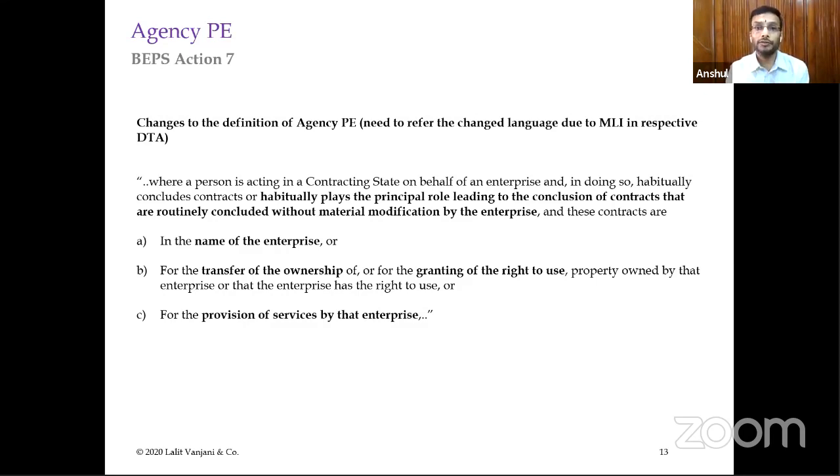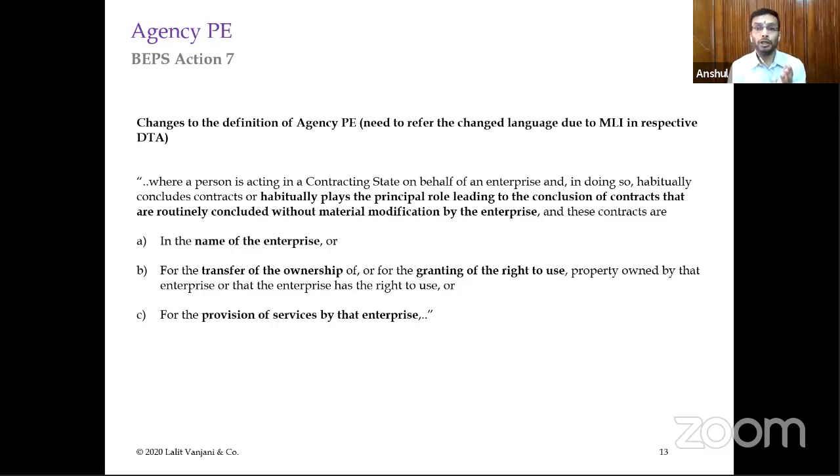There are certain countries where these changes have already been implemented from 1st of April 2020. Say, for example, Japan. Japan has accepted the proposal of changes to Article 5 and the agency PE clause. What does this clause read? Where a person is acting in a contracting state on behalf of an enterprise, and in doing so habitually concludes contracts or habitually plays the principal role leading to the conclusion of contracts that are routinely concluded without material modification by the enterprise. Means there are 2-3 limbs to it.